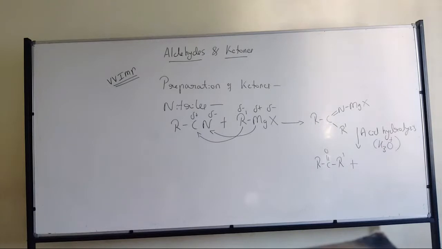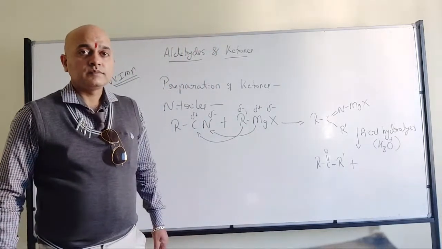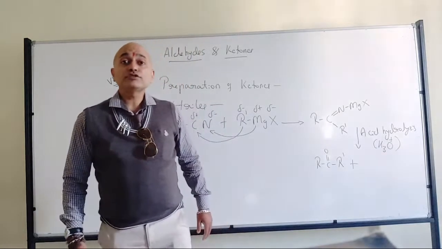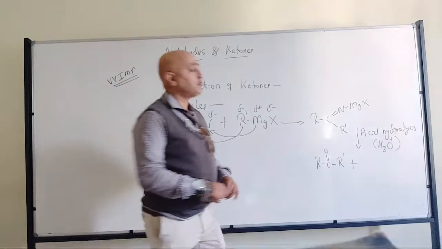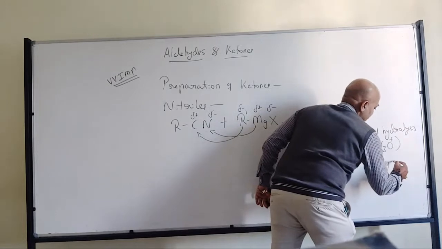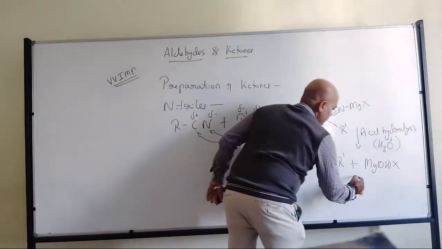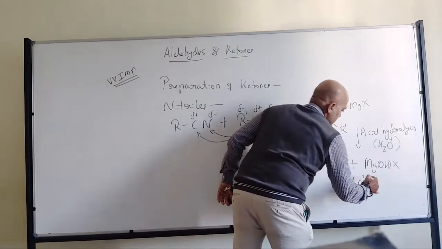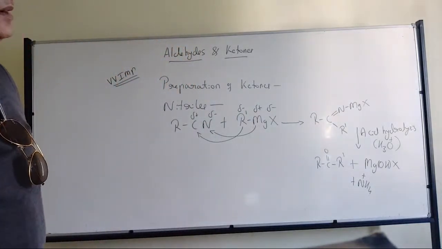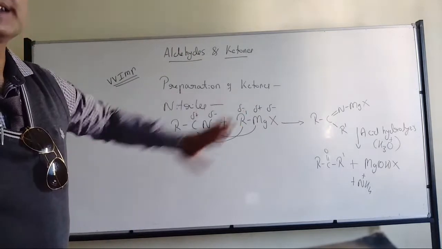The Grignard reagent, whenever it is exposed to water, will get hydrolyzed. Same logic, so there will be formation of magnesium hydroxy halides. Another product will be ammonium, so that nitrogen will be released as ammonium, since we are talking about acidic condition.